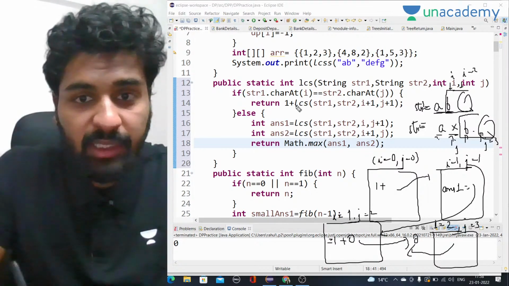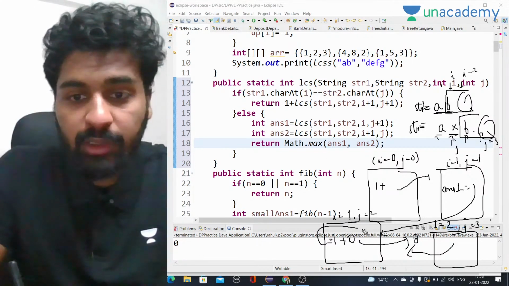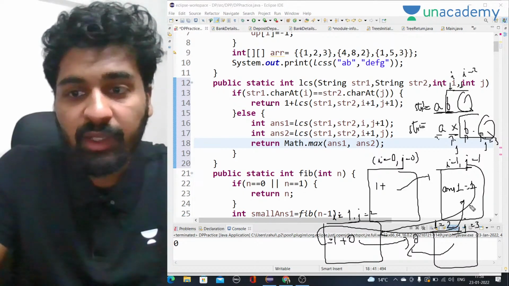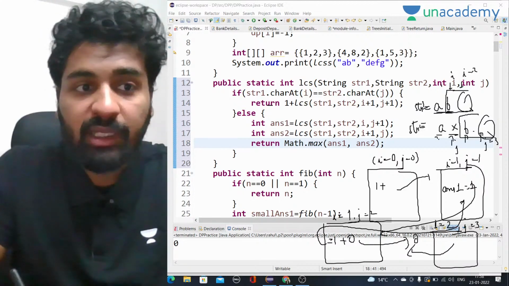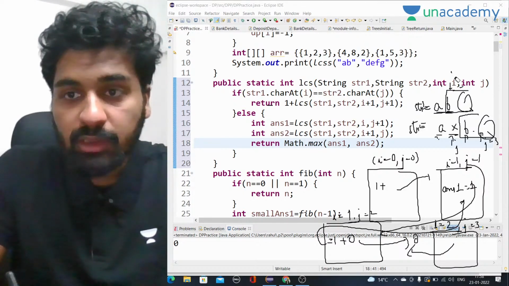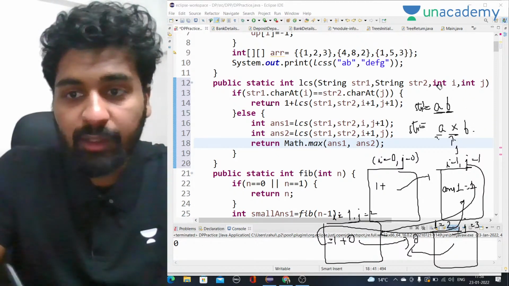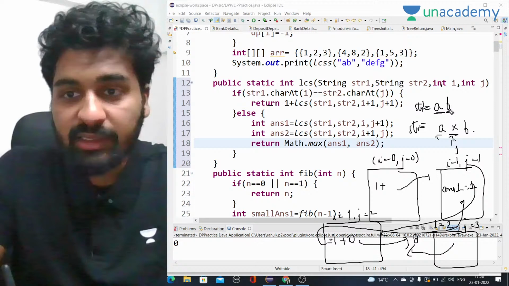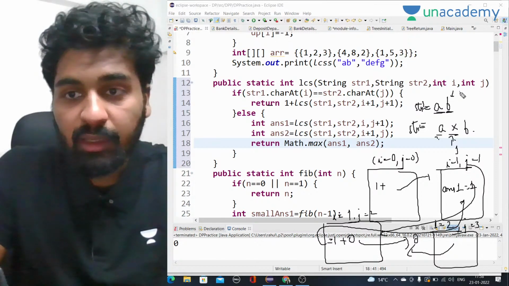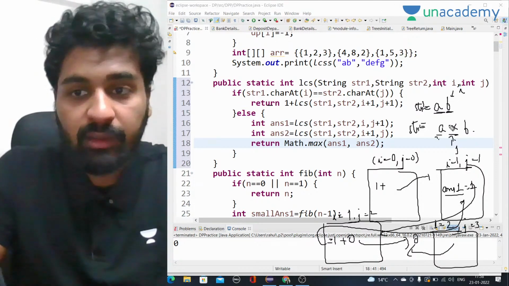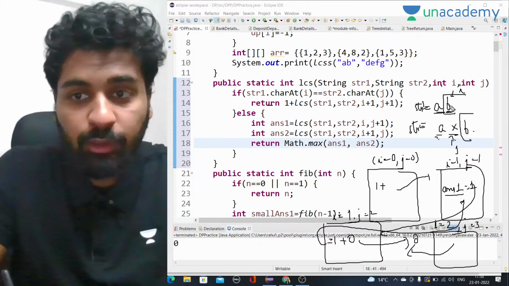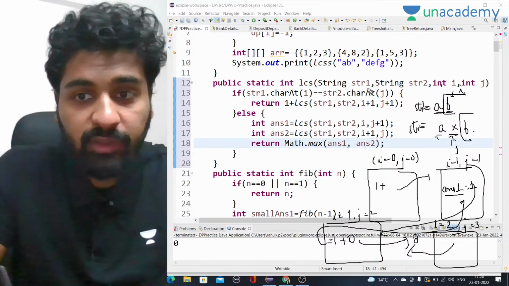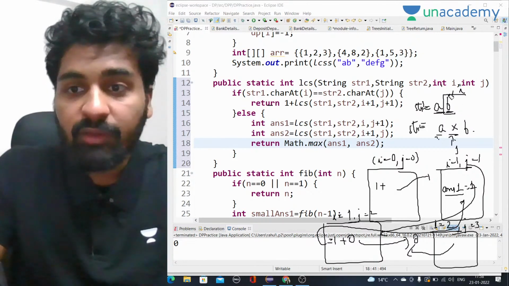Here we have 1 plus 0, so it will actually return 1 here. Answer 1 will be 1 here, the answer when I and J were here, X and B. Okay, so let me just remove it. Now we are back to the condition where we have X and B. I was here and J was here. So here answer 1 means we are including this B, but not this X. We are trying to find this B in the rest of the second string. Now the next thing is, we are not including this B.